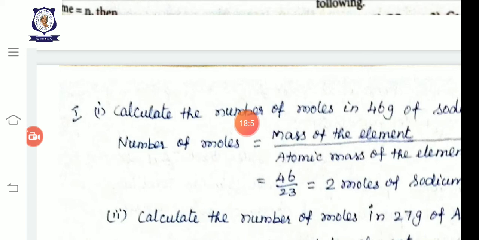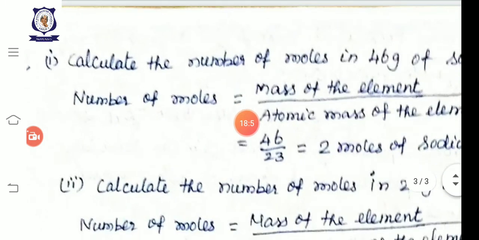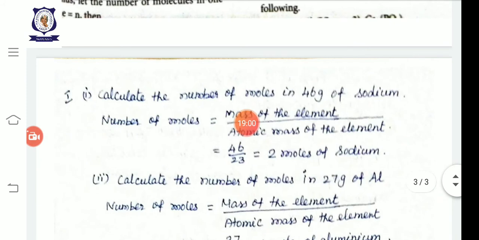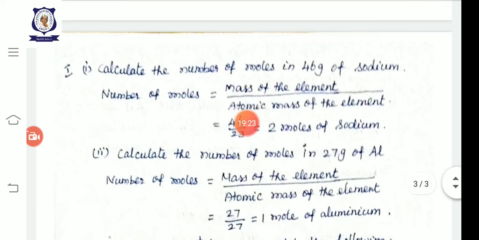What are the sums? Calculate the number of moles in 46 grams of sodium. Using the mole concept, we are doing some sums. How can we do it? If the mass of the substance is given, how can we calculate the mole? So calculate the number of moles in 46 grams of sodium.